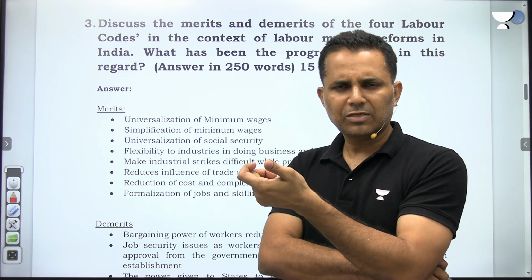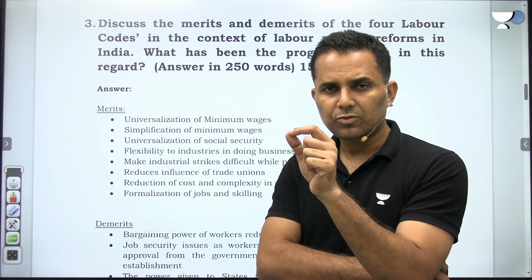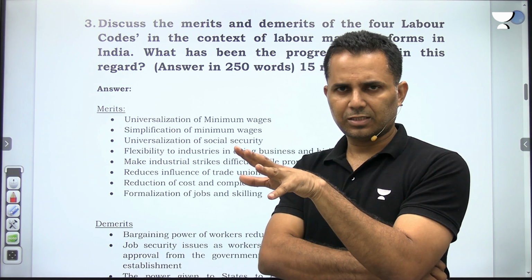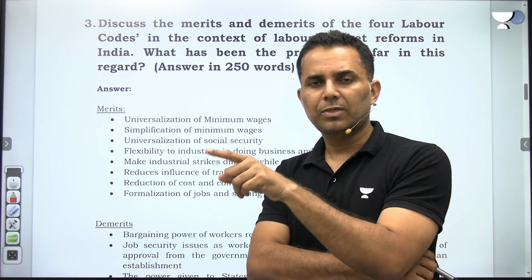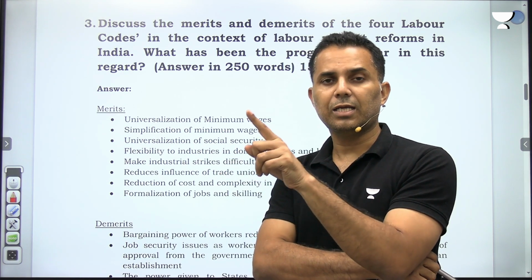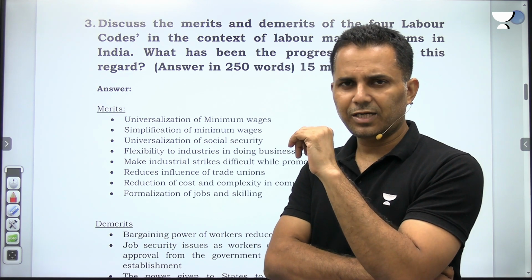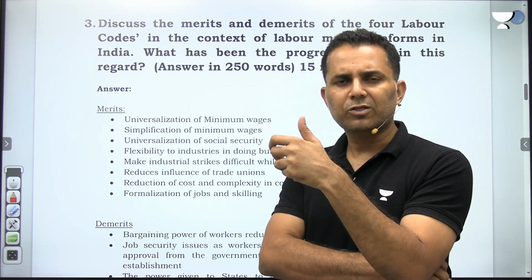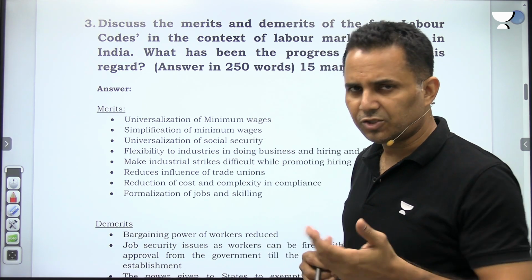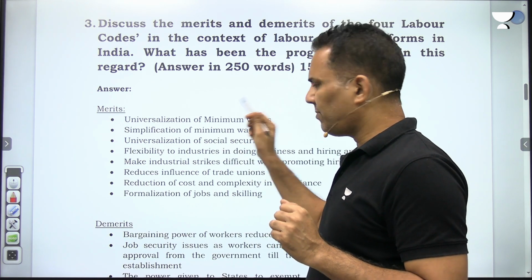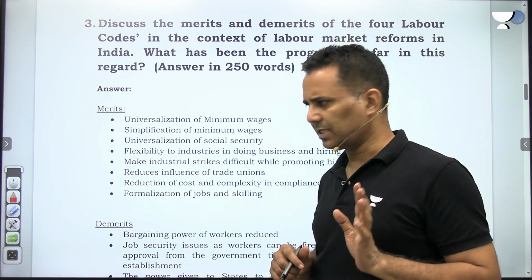So some important merits are: in the previous Minimum Wages Act 1948, minimum wages were not applicable to all classes of workers. But here in the new Code on Wages, minimum wages have been made applicable to all formal and informal workers. And earlier, the way minimum wages were decided was quite complicated. Now it has been made very simplified. Now the minimum wages will be based just on geography and skills. So universalization of minimum wages, simplification of minimum wage. Earlier it was based on different types of job codes. Now it is based just on geography and skills.